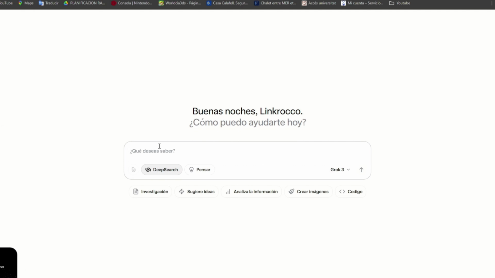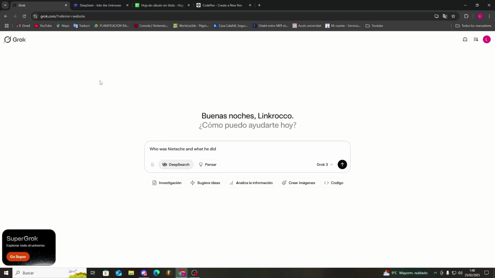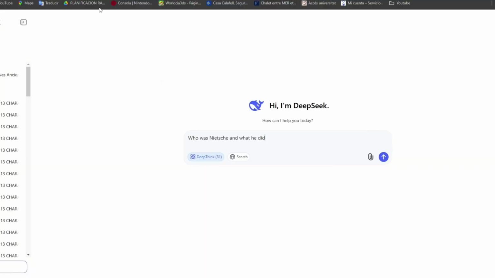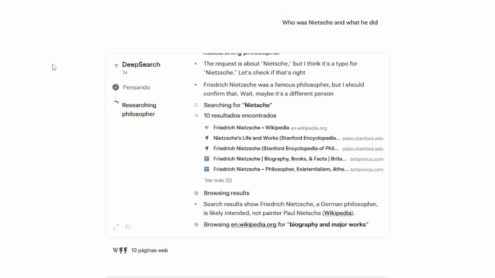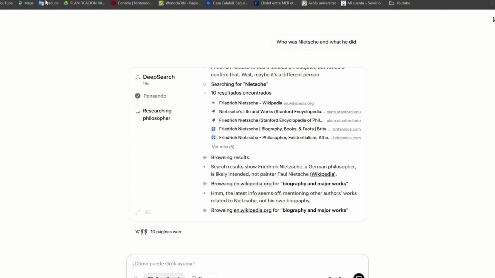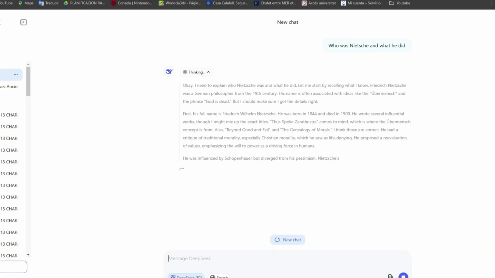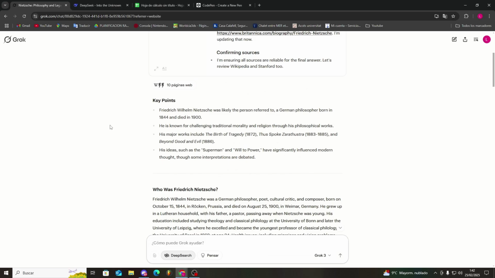Let's compare their deep search to DeepSeek's. I asked a simple question about Nietzsche to test their deep search speed and function. In their deep search, both show their process, which is good. We can see their sources and method. Now we can see both results.